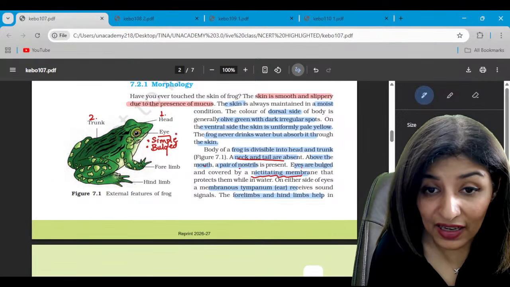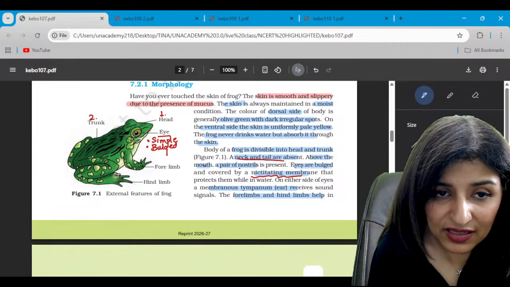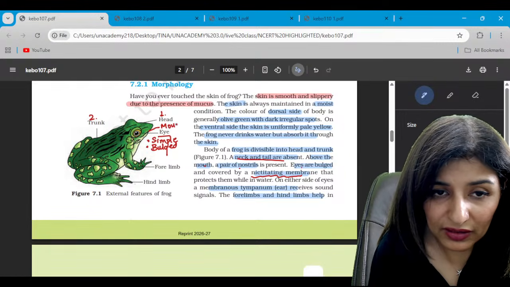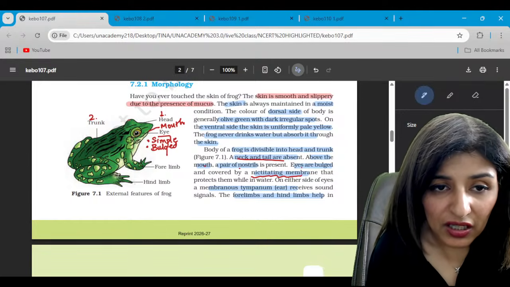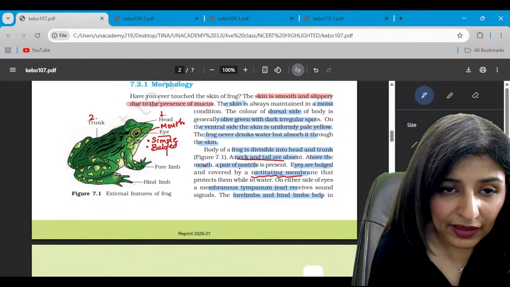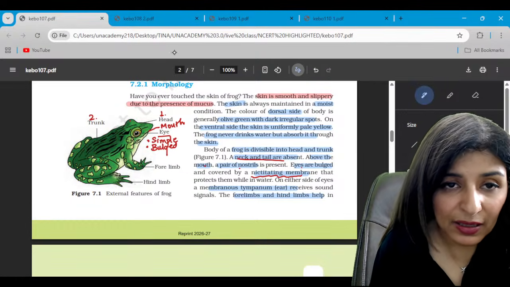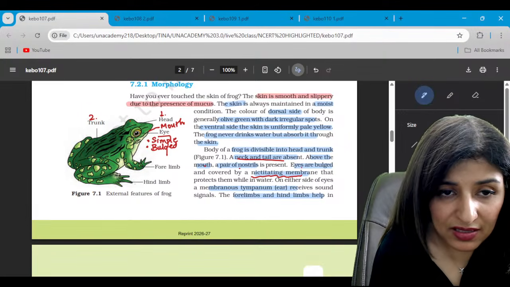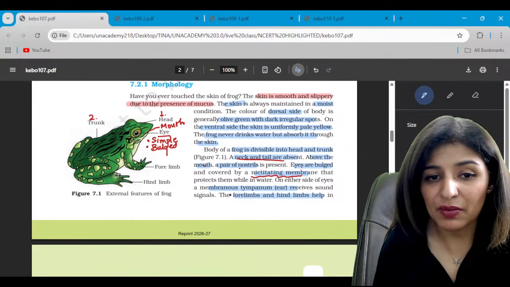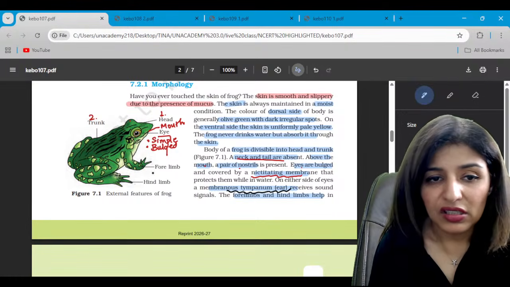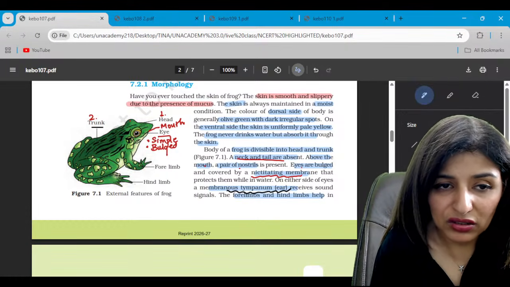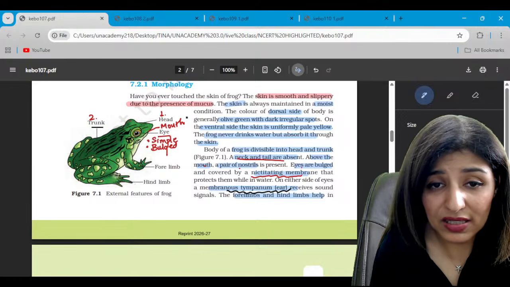So this is the head. Head is again triangular, right? And this is the mouth. Mouth is ventral on the lower side, very large and ventral mouth. Now this represents another eye and this represents the tympanum. Tympanum represents the outer ear. Yes or no?